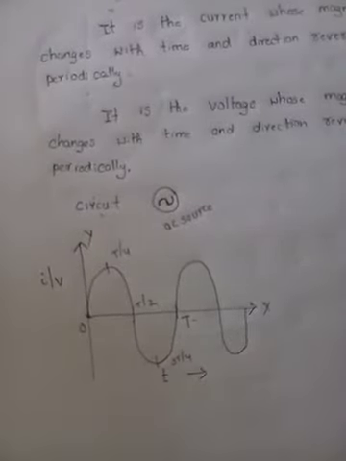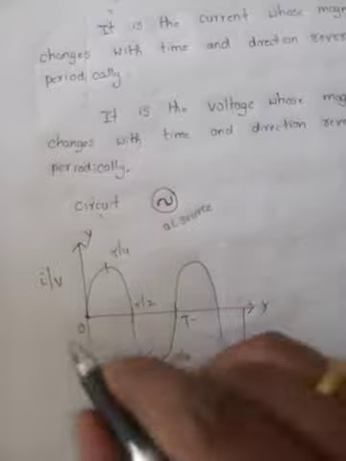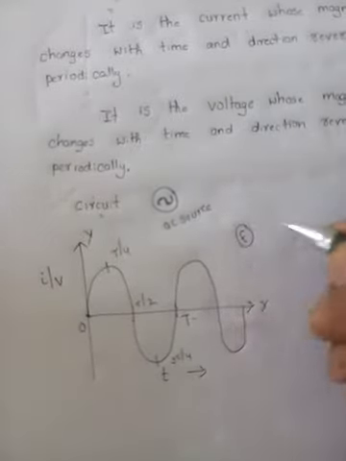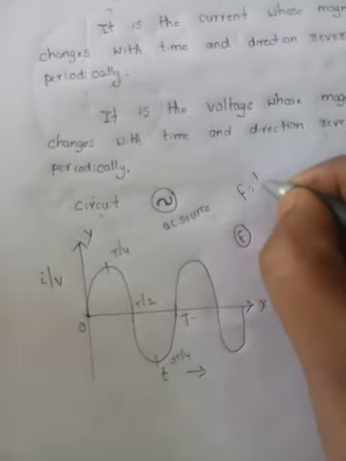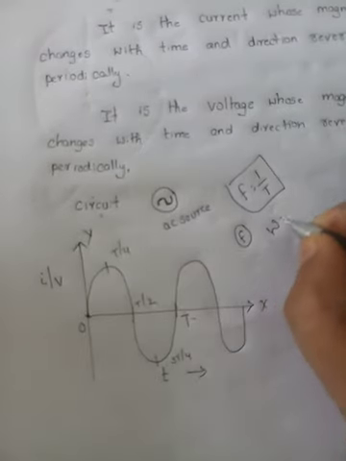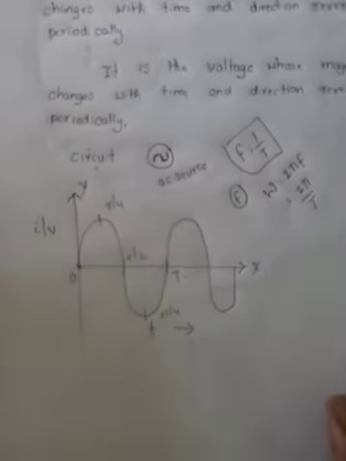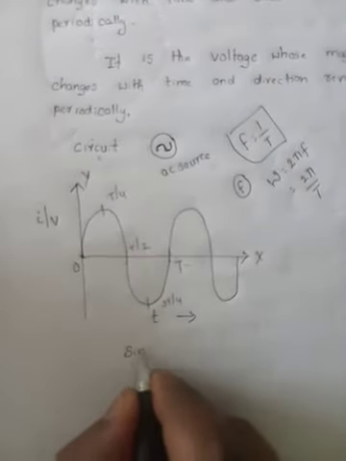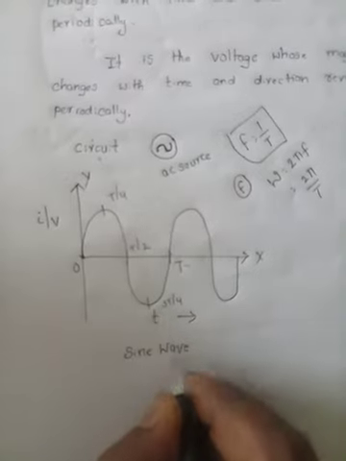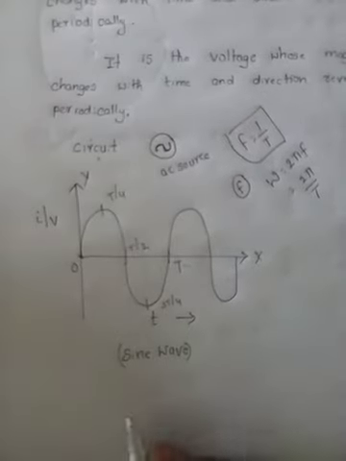What is time period? The time taken by AC to complete one cycle is called time period, and the number of cycles per second is called frequency. The relation between frequency and time period is f equals 1 by T. Angular frequency omega equals 2 pi f, or 2 pi by T. This is one form of AC, the sine function, so this source is the sine wave form of AC.